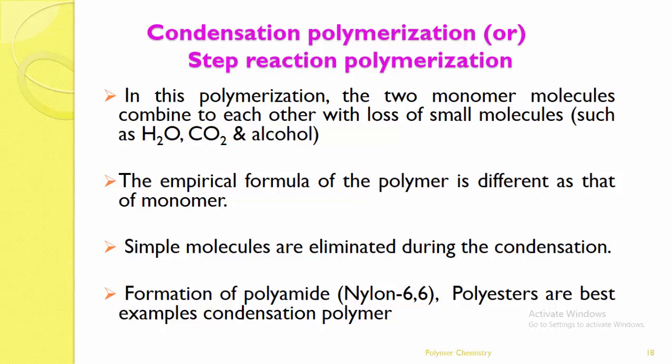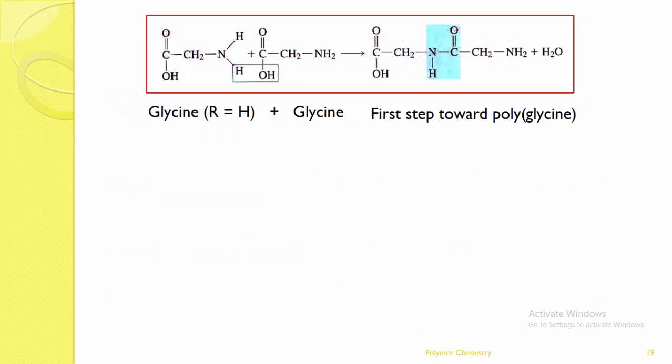In the case of this polymerization, simple molecules are eliminated during the condensation. What are the molecules eliminated? Maybe water is eliminated as a byproduct, CO2 is there, alcohol is there. Likewise, simple molecules are eliminated during this condensation. Examples: formation of polyamide, that is nothing but nylon 66. Polyesters are the best examples for this type of condensation polymerization. Let me see. Here we can see the formation of polyglycine. Formation of polyglycine is an example of condensation polymerization reaction.